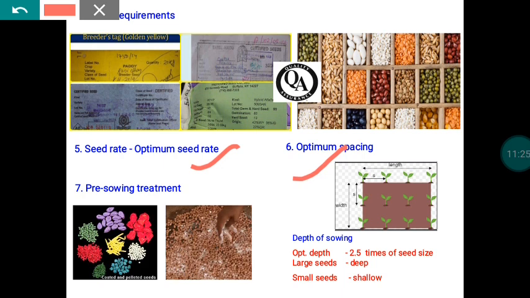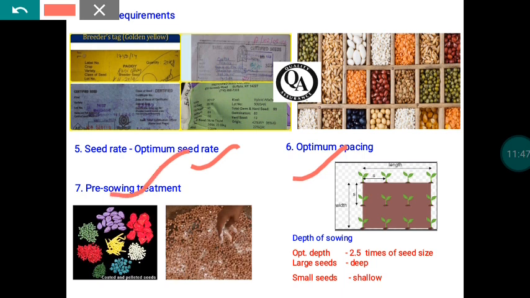In the case of large seeds, for example groundnut or lima bean, which are bigger in size, we have to sow the seeds deeper. If it is a small seed, we have to sow the seeds at a shallow depth. So this is also a very important operation. Another important thing is pre-sowing seed treatment.